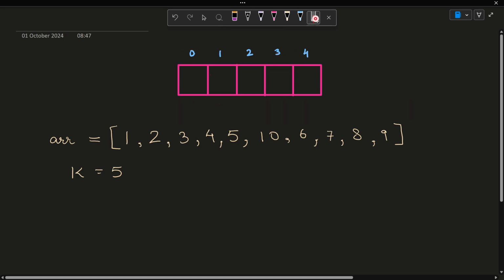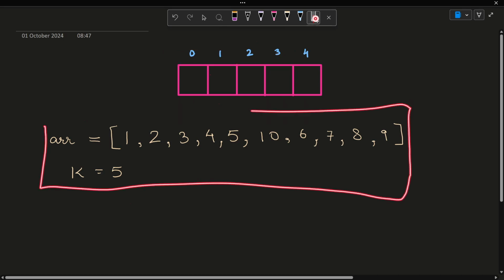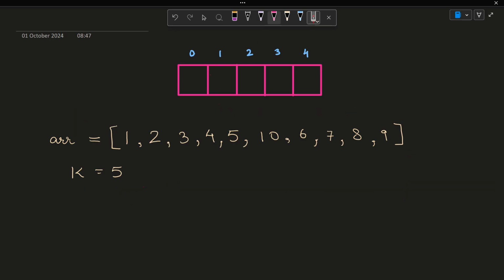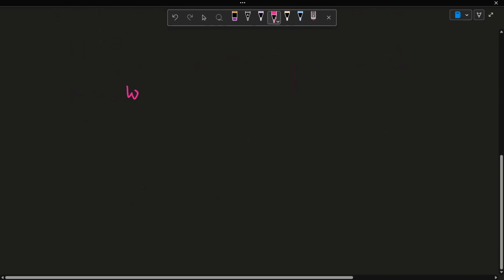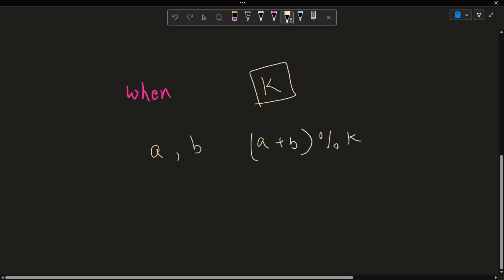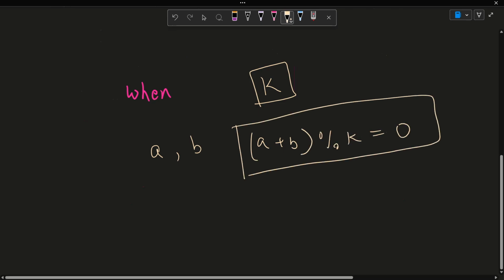Before we get to the idea, the logic, or the dry run, I want you to listen to what I'm about to say. When is the sum of two numbers divisible by a number k? Let's say we have a number k, and we have two numbers a and b. So when is a plus b divisible by k?